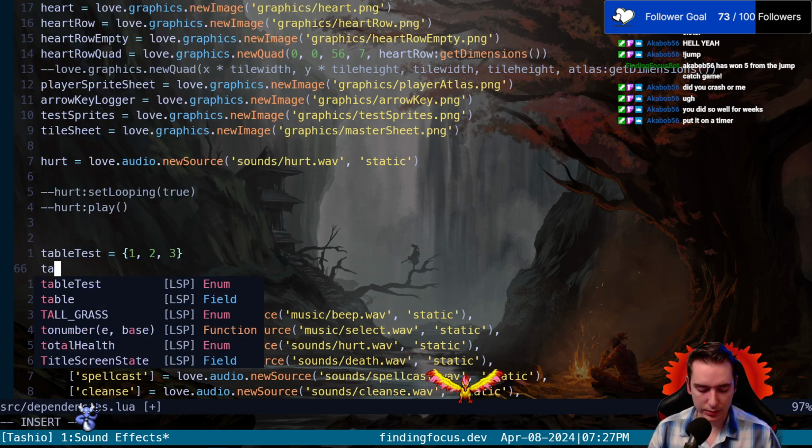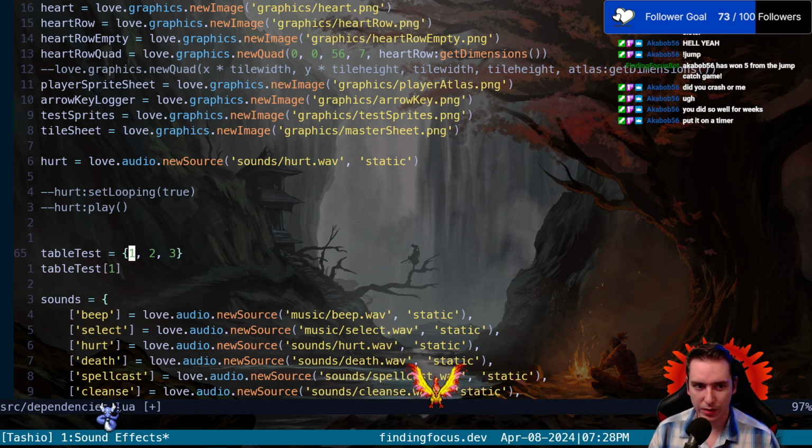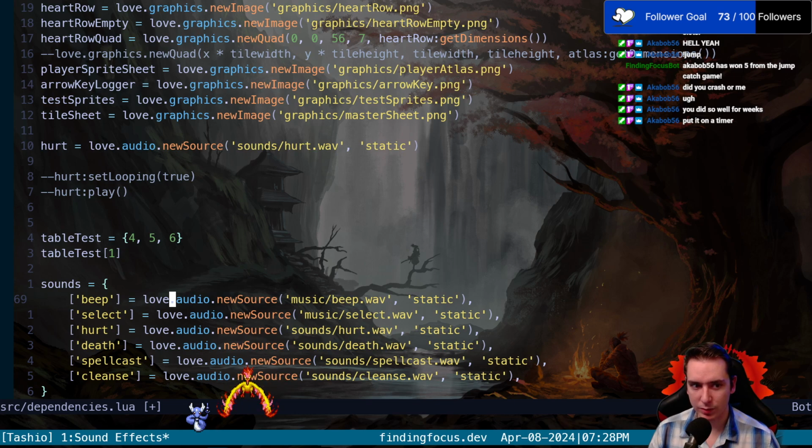Then we can say table test at our index with square brackets, and that'll go into the first value of our table. So table test 1 will be this first one, not because it's the same number, but because it's the first one. If this was 4, 5 and 6, this is table 1, this is table 2, this is table 3. So this is the simplest table you can get. But what we're doing here is not a table of just number values. It's almost like a dictionary, which is a key value pair.